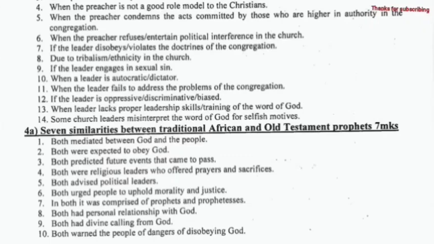Question 4a. 7 similarities between traditional African and Old Testament prophets. Both mediated between God and the people. Both were expected to obey God. Both predicted future events that came to pass. Both were religious leaders who offered prayers and sacrifices. Both advised political leaders. Both urged people to uphold morality and justice.